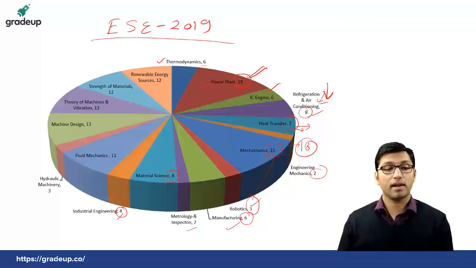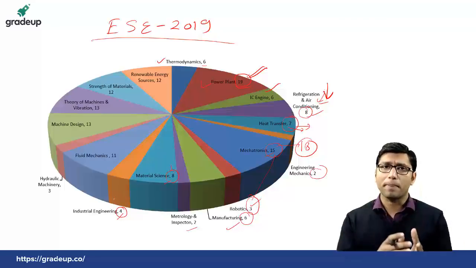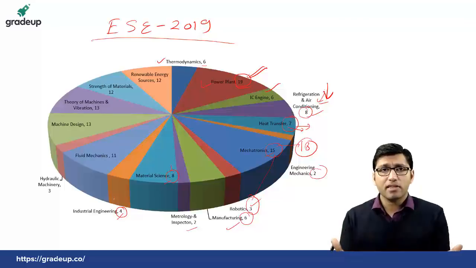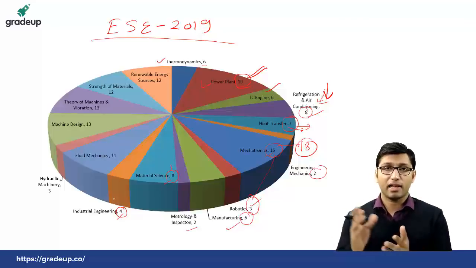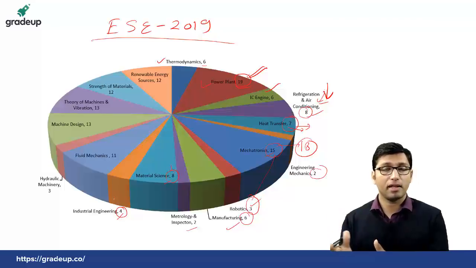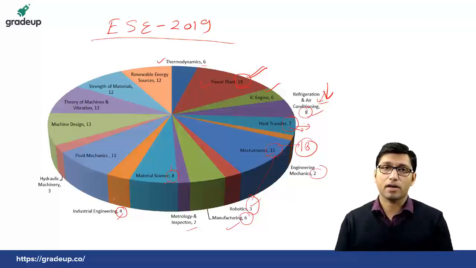From industrial the questions were only 4, and that too from topics that had not been imagined, like sampling and quality control, and questions based on reliability. So these were some topics from which questions from industrial were asked. So this was a major change that has been noticed from industrial.